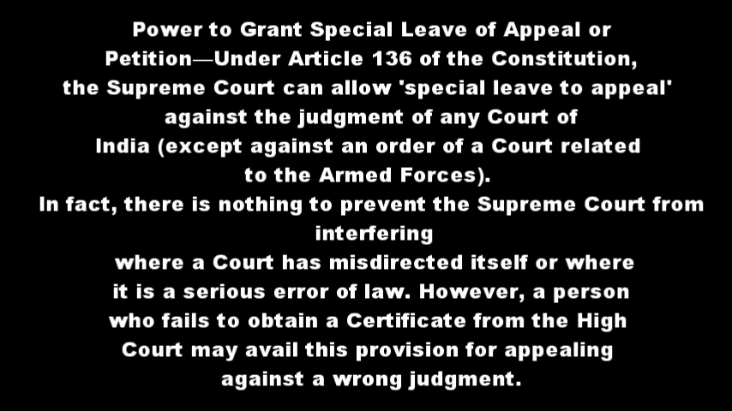Whenever the lower court makes a serious error or misdirects itself, at that time the Supreme Court can interfere. Nothing can prevent the Supreme Court. That means the Supreme Court can interfere wherever there is a serious error of law. However, a person who fails to obtain a certificate from the High Court may avail this provision for appealing against a wrong judgment. Whenever a wrong judgment is passed against the accused, then that accused can go to the Supreme Court for the appeal.